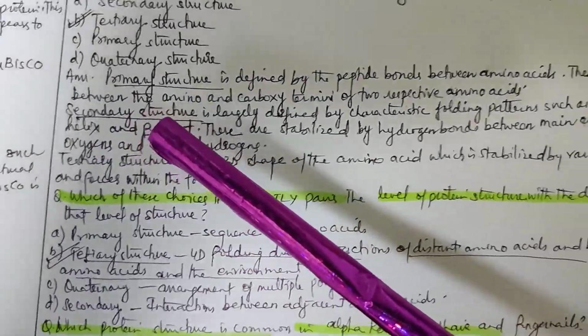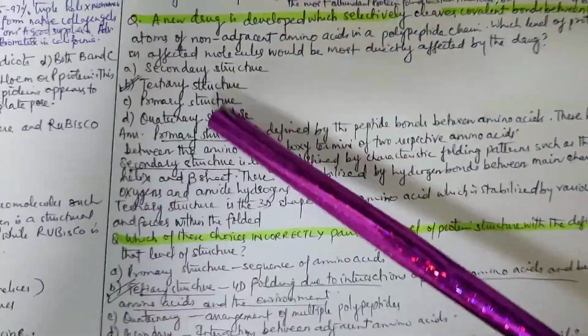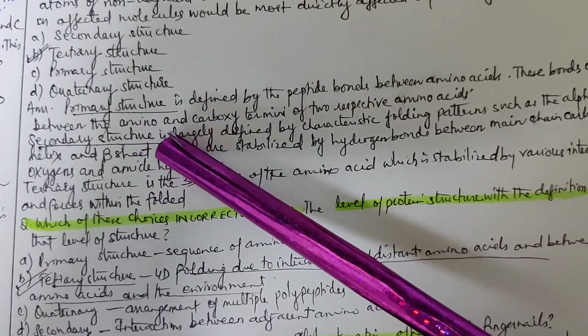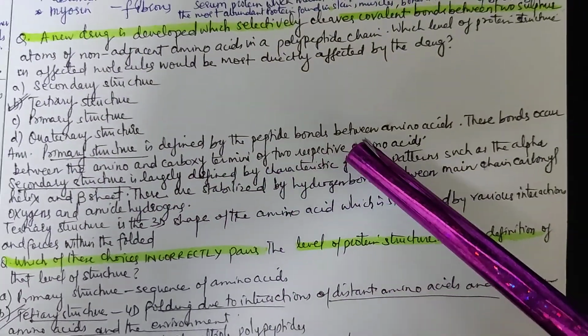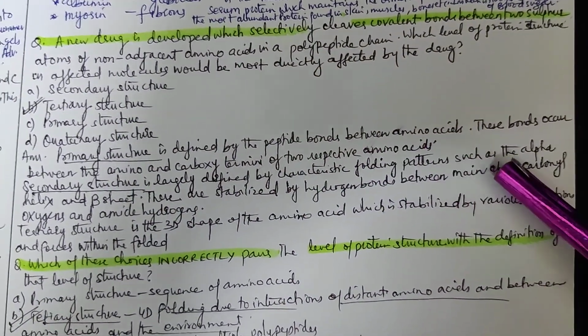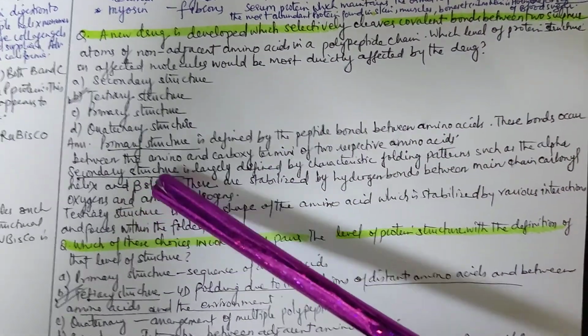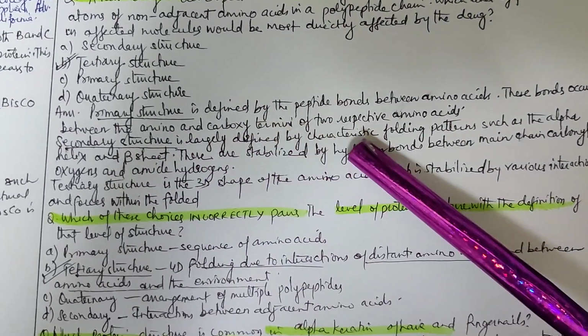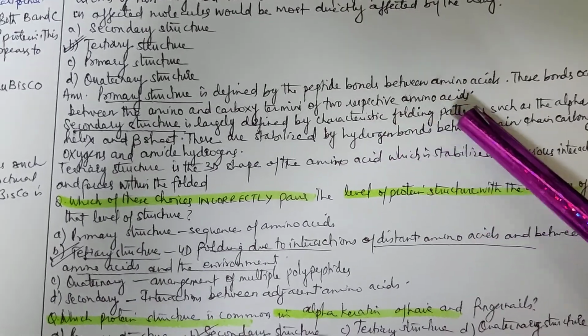The answer is tertiary structure. And what is the explanation? Primary structure is defined by the peptide bonds between amino acids. The bonds occur between the amino and carboxy termini of the 2 respective amino acids.